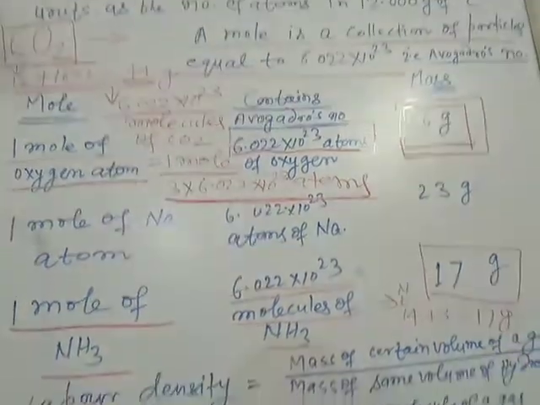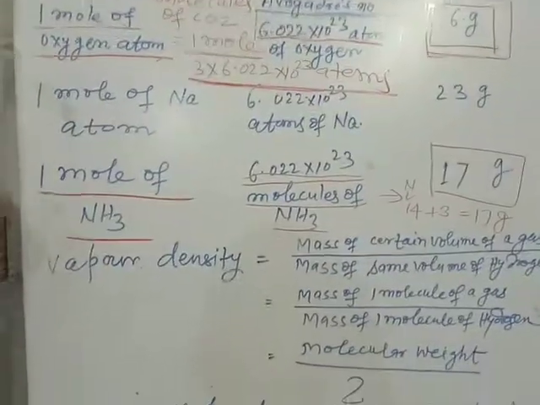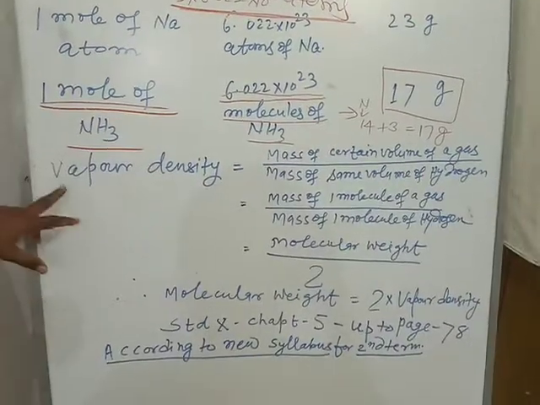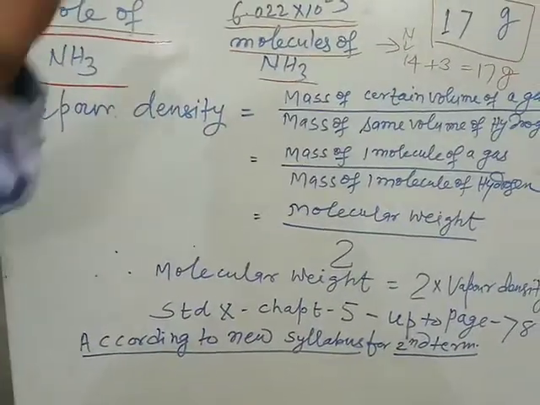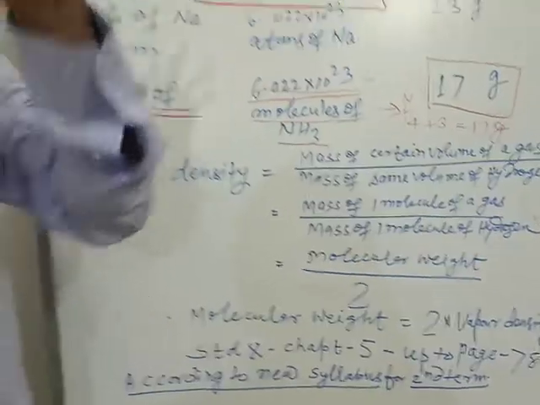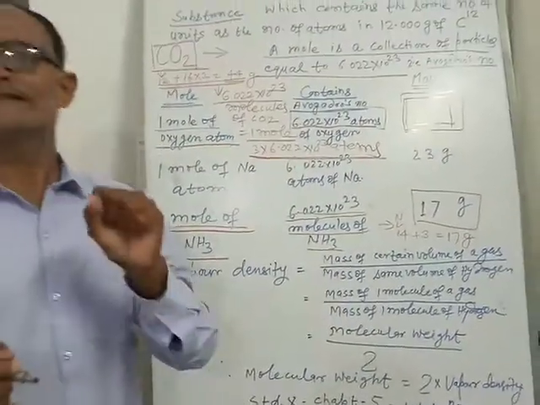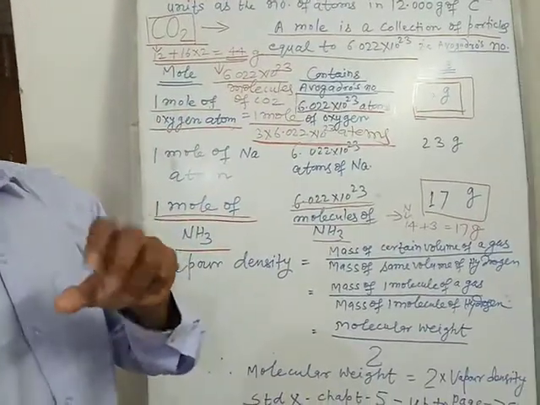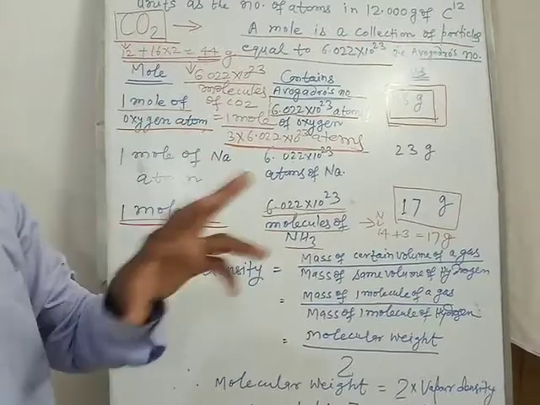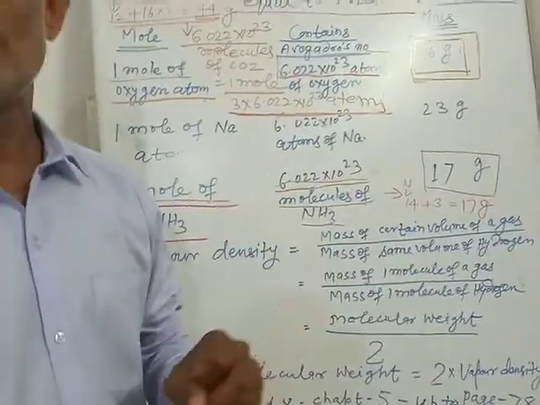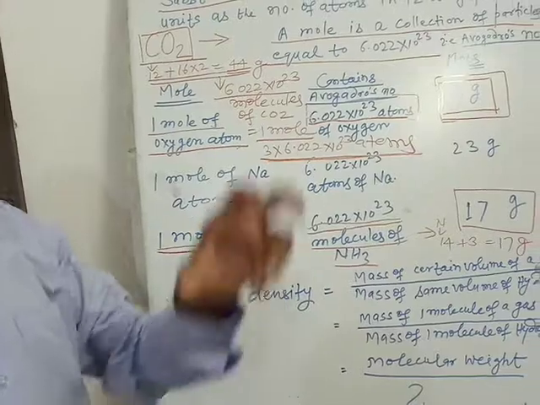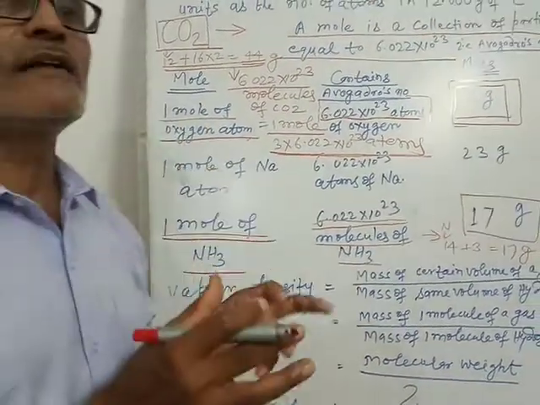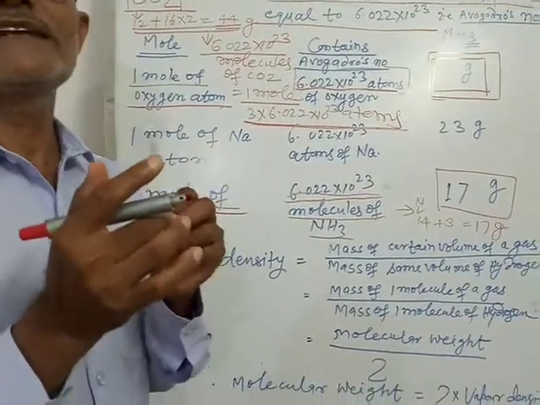So this is the basic concept about mole. We come to the second term, vapor density. Dear children, you know how we define density. Density is defined as mass per unit volume. Vapor density is related to relative density of the substance, which is the density of a substance divided by the density of water at 4 degrees Celsius.